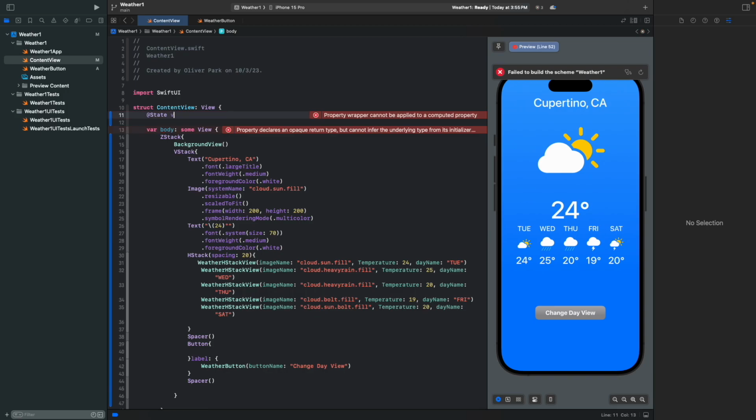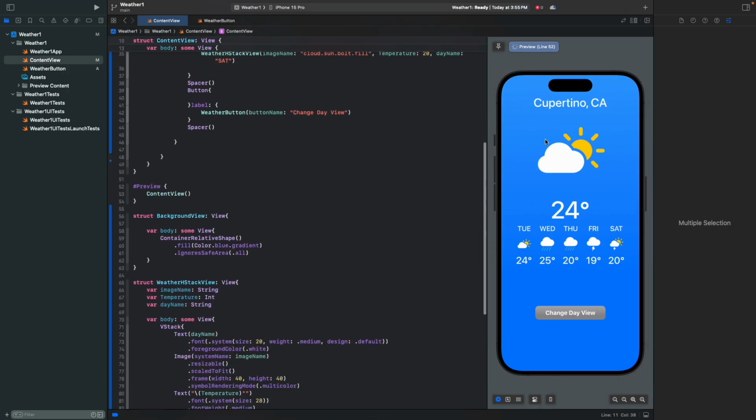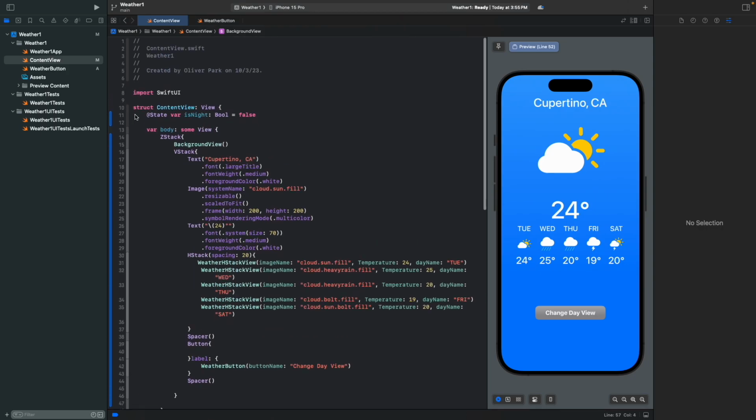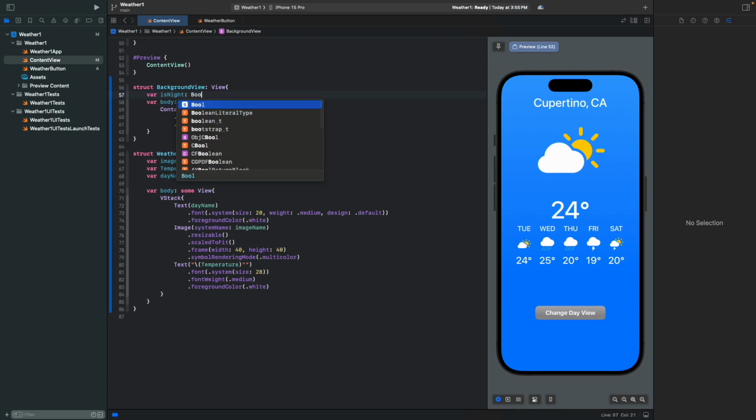So you can state var isNight as a Boolean, and since our pristine day view is a light mode, it's gonna start with false. And then our first thing that's gonna change is our background. So we're gonna bring this variable inside the structure, right? We're gonna write var isNight equals to Bool.